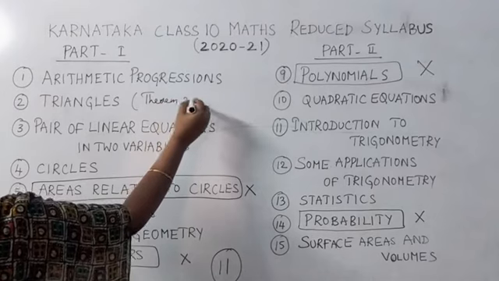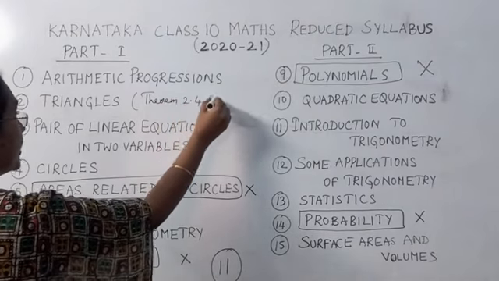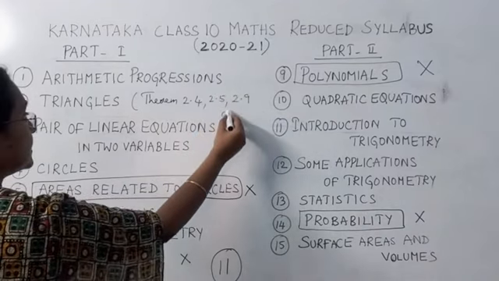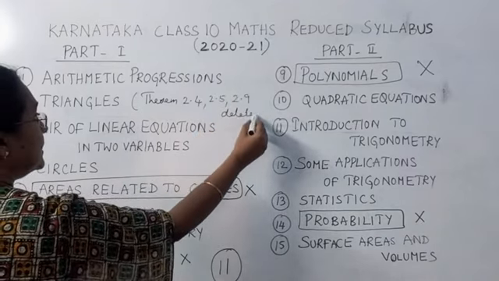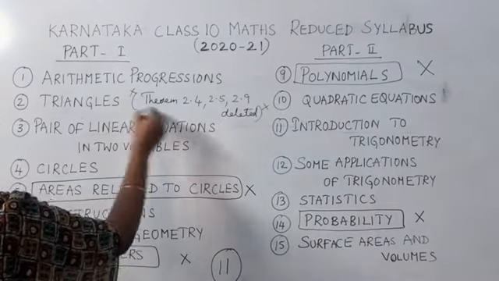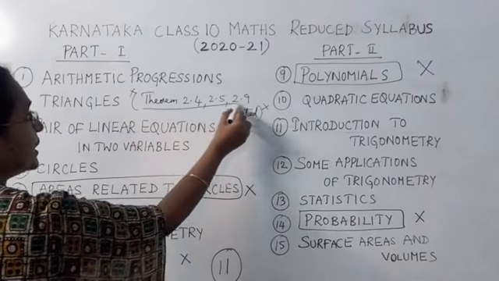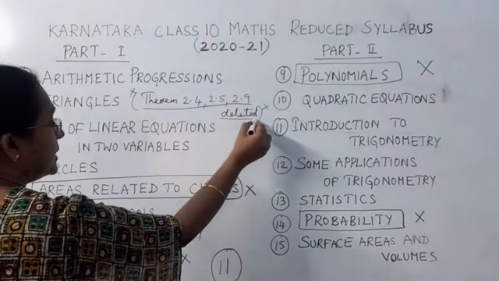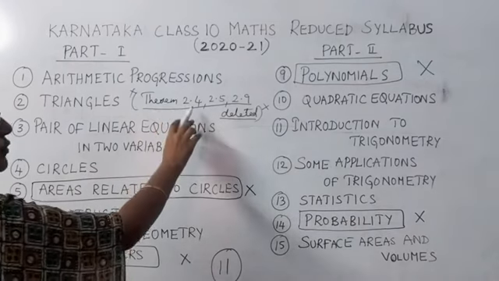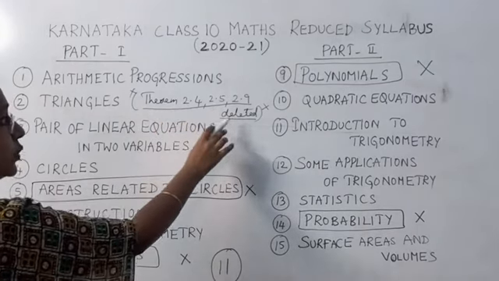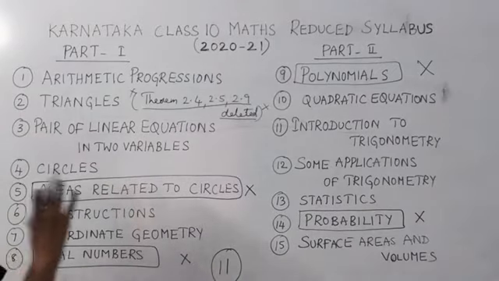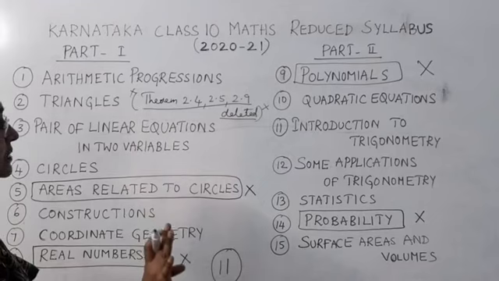2.4, 2.5, 2.9 are deleted. So these are not there in triangles. Theorems 2.4, 2.5, 2.9 have been deleted. That means the problems based on 2.4, 2.5, 2.9 that you may come across in the exercise problems can be left out without attempting to learn.